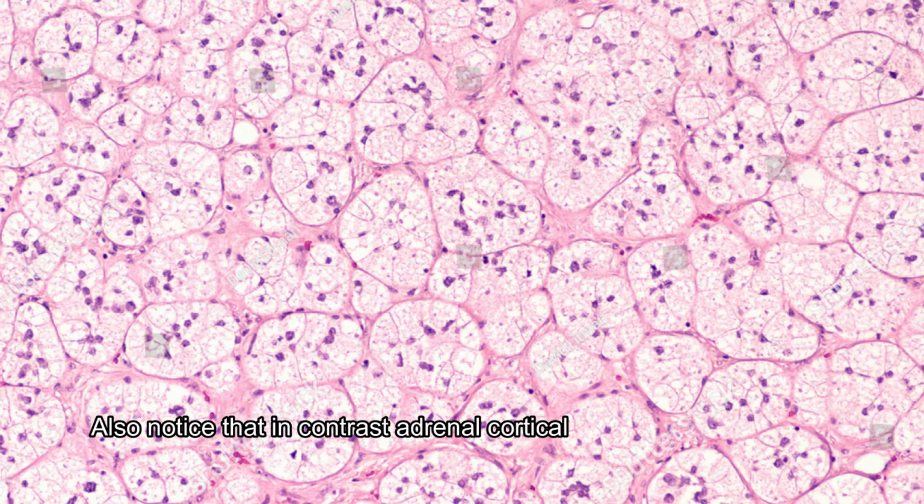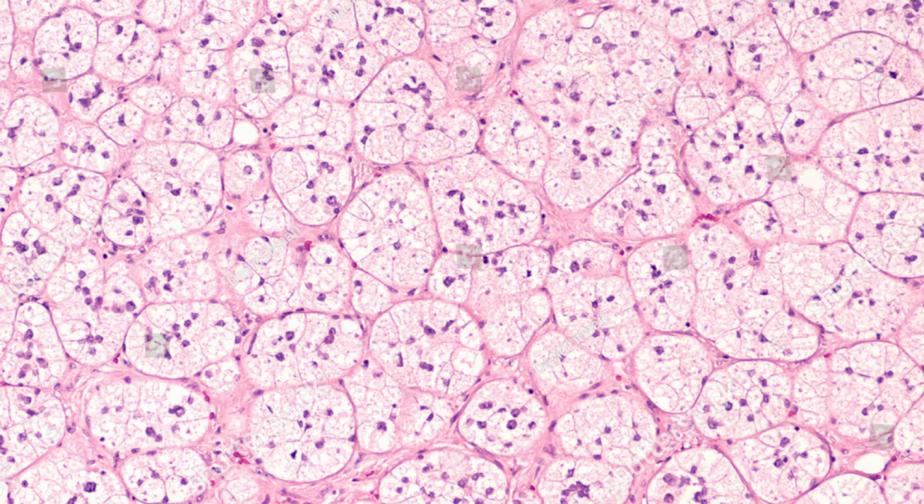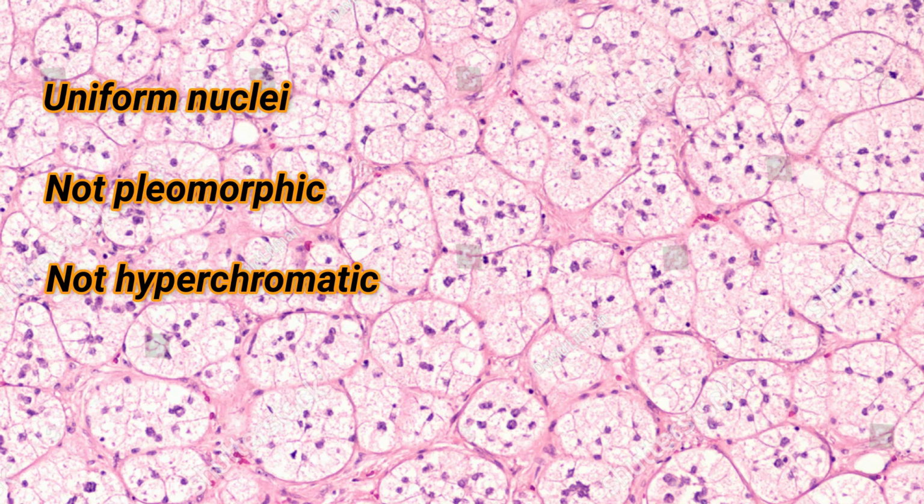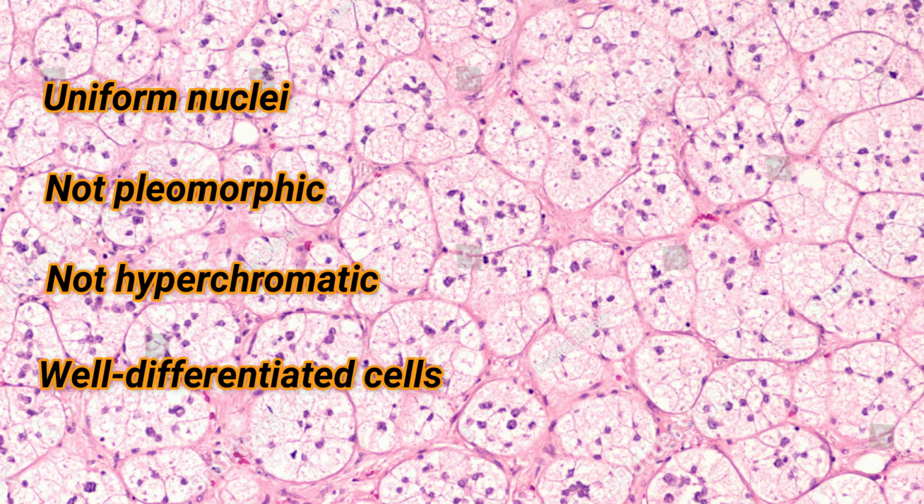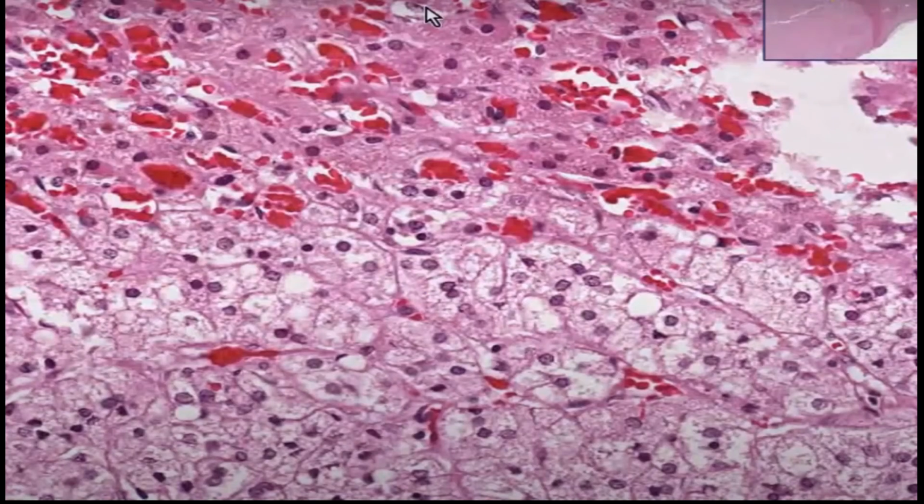Also notice that in contrast to the adrenocortical carcinoma, these cells look normal. They have uniform nuclei, not pleomorphic, not hyperchromatic, and are well-differentiated cells which have abundant foamy cytoplasm, so characteristic of cells which store cholesterol for the production of steroid hormones. Also notice that the margins of this tumor are fairly well defined and do not invade at all.